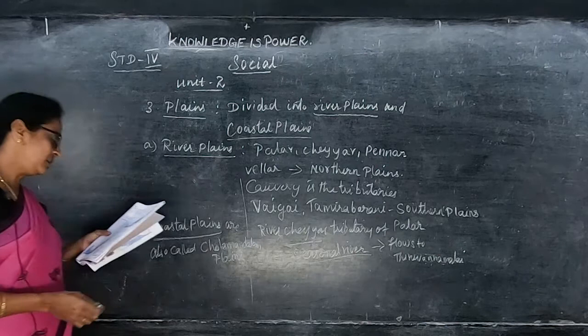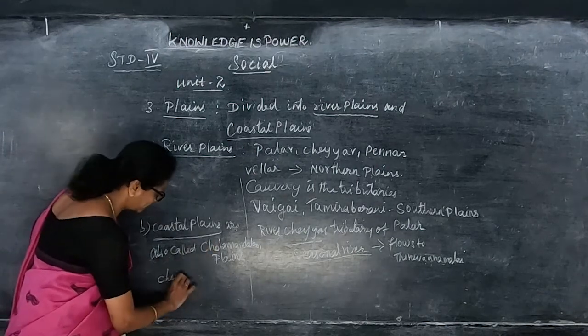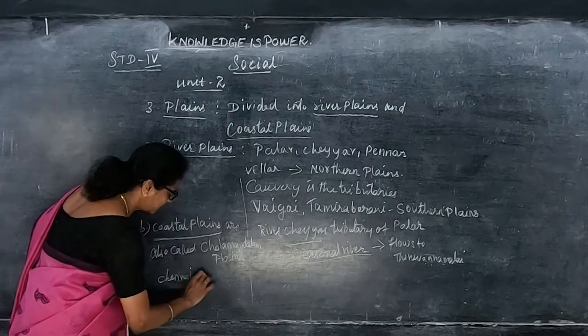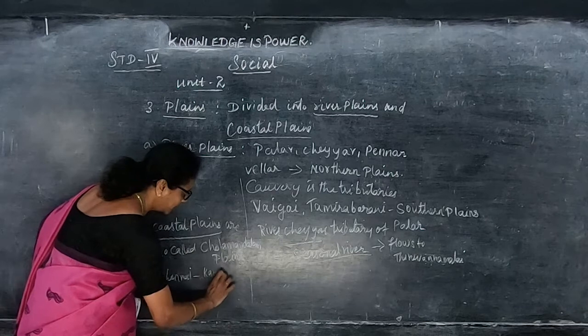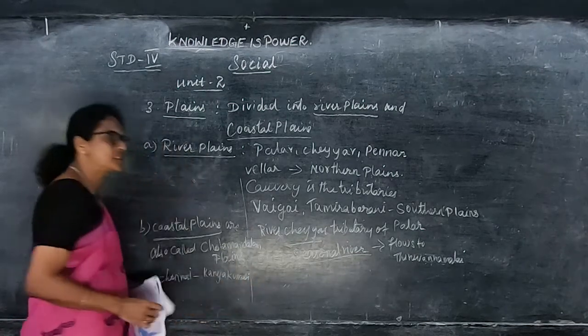The Cholamandalam plains, also known as the coastal plain, extend from Chennai to Kanyakumari. So these are the two plains, the river plains and the coastal plains.